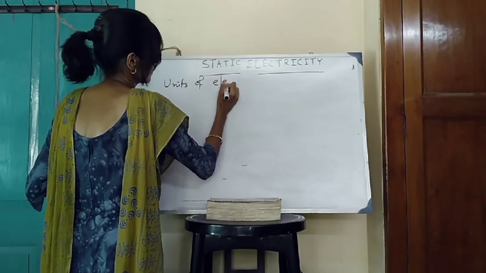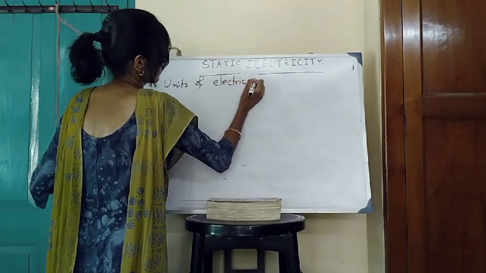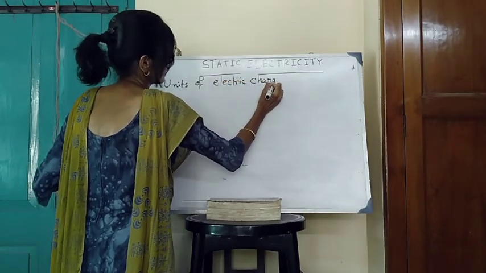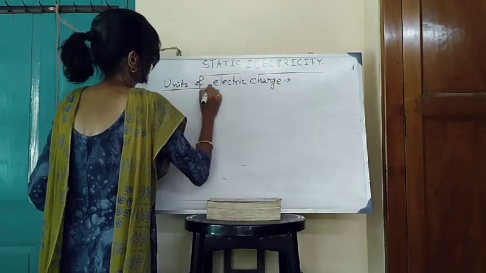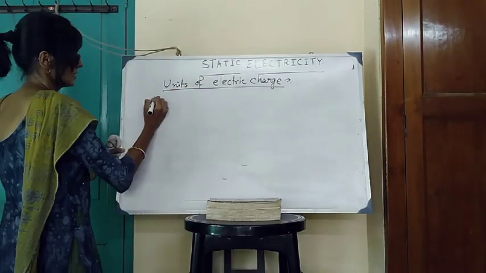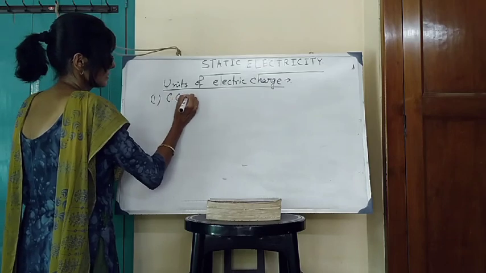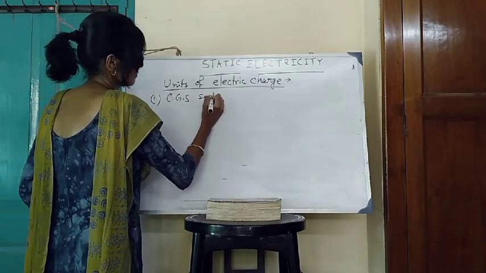Units of electric charge. Number 1, CGS system.